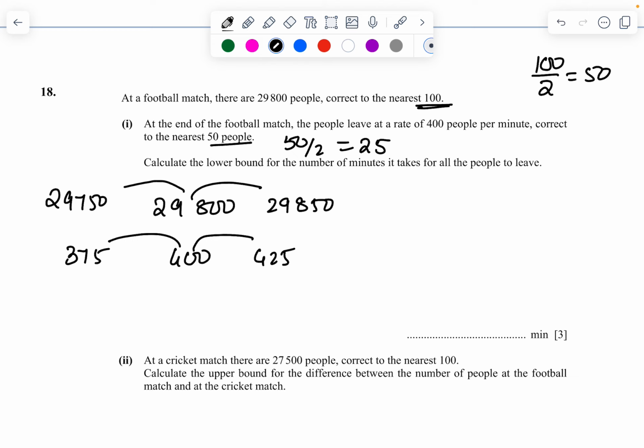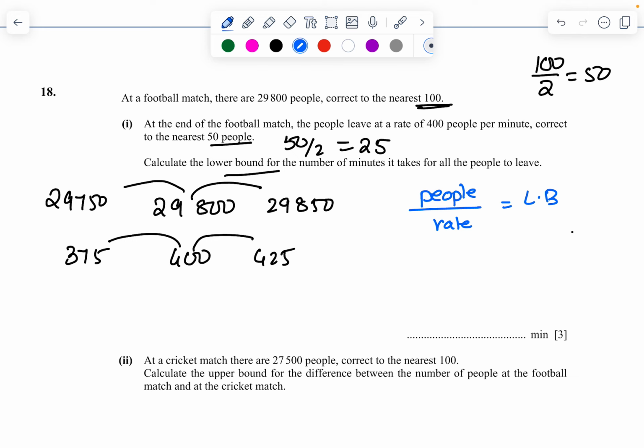Now calculate the lower bound of the number of minutes it takes. So first of all, how should I do? The formula is nothing but people divided by the rate. And I want a lower bound for this one. In that case, for the lower bound, I should be having it out.